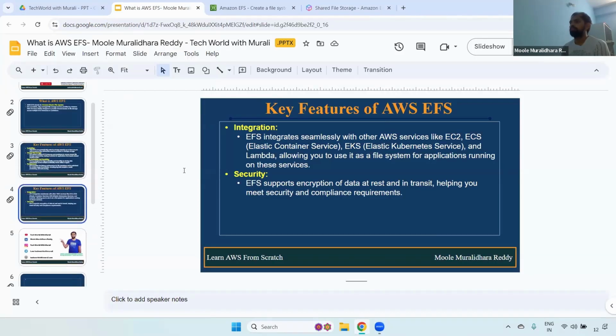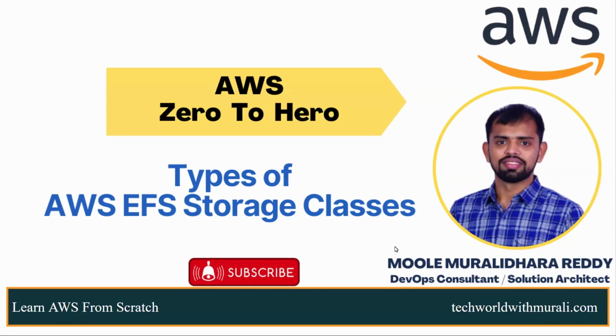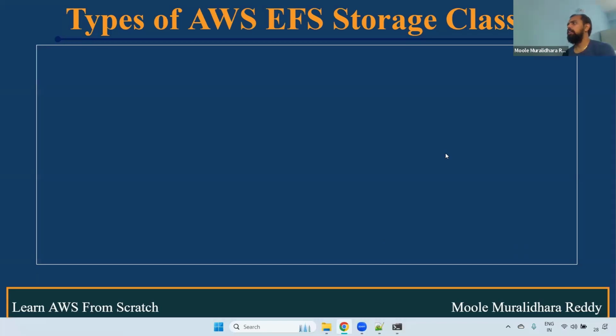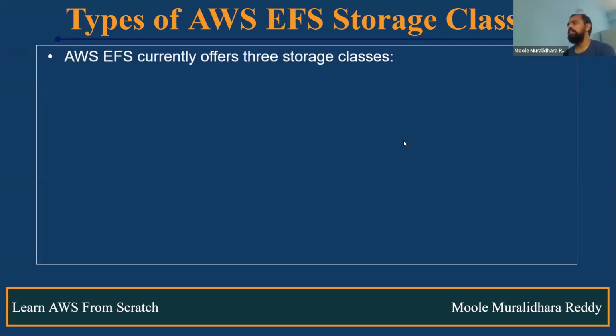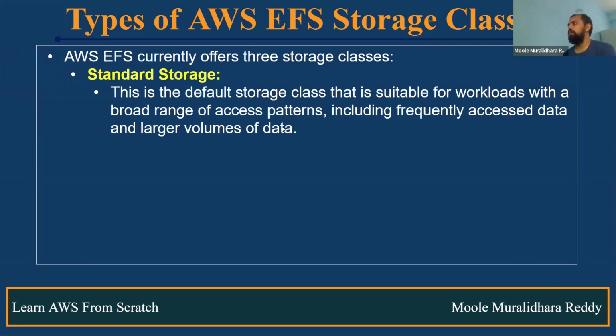No, right? Now we are going to discuss the types of AWS EFS storage classes. In AWS EFS there are different types of storage classes, three types. One is standard storage. When you are creating EFS, by default it will choose the standard storage class, and majorly standard storage will be used if you want to access the data inside the EFS frequently.